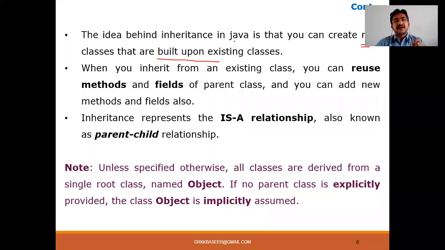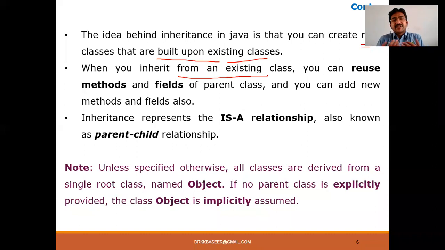Child class upon the existing class. The existing class here is called what? It is a parent class. So when you are inheriting from an existing class, what is the main purpose of inheritance? You are going to take all the properties. Properties means, if you require the same variable name or the same method which is available in the parent class, instead of declaring the variables again in the child class and defining the method again in the child class, why don't you use the parent variables and parent methods?